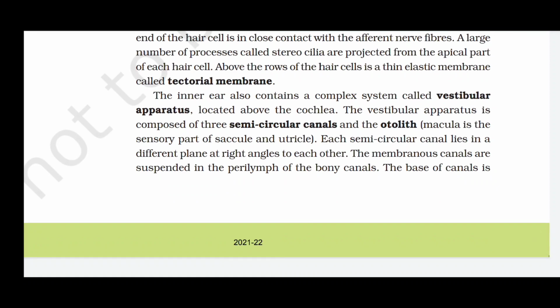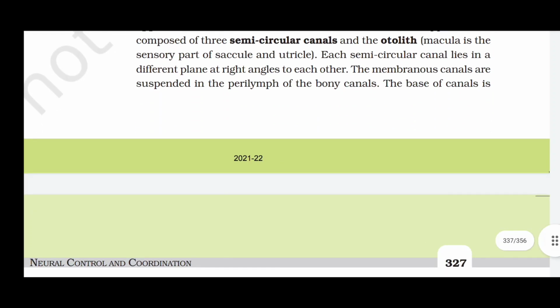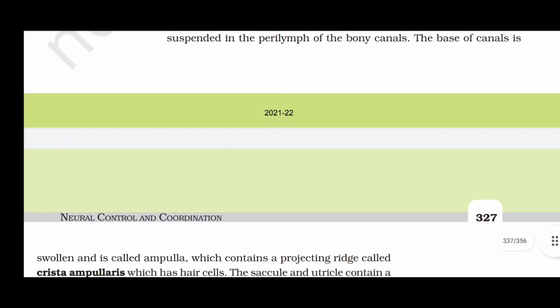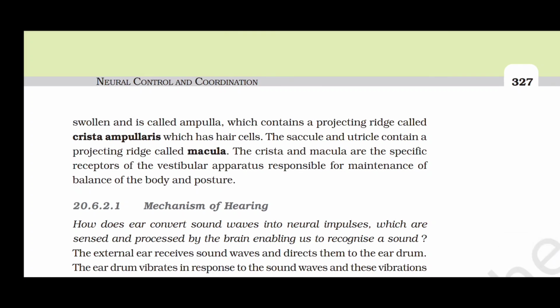Each semicircular canal lies in different plane at the right angles to each other. The membranous canals are suspended in the perilymph of the bony canals. The base of canals is swollen and is called ampulla, which contains a projecting ridge called crista ampullaris, which has hair cells. The sacculae and utricle contain a projecting ridge called macula. The crista and macula are the specific receptors of the vestibular apparatus responsible for maintenance of balance of body and posture.